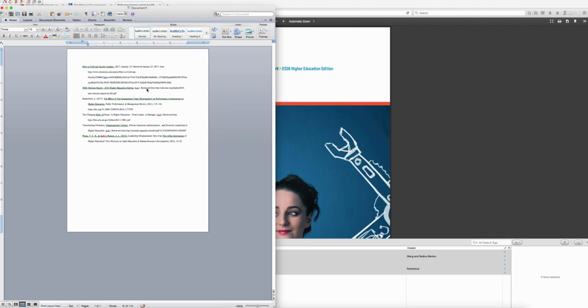The next video will show how to add resources to Zotero using the Chrome connector.